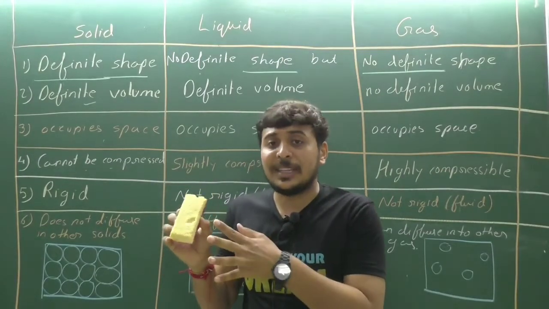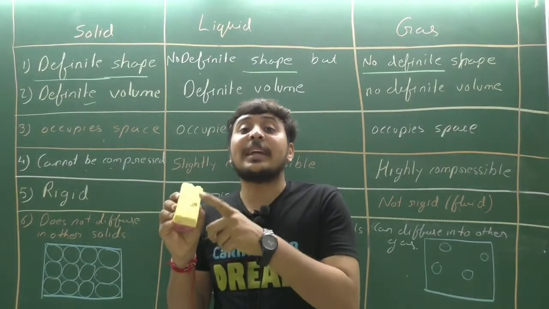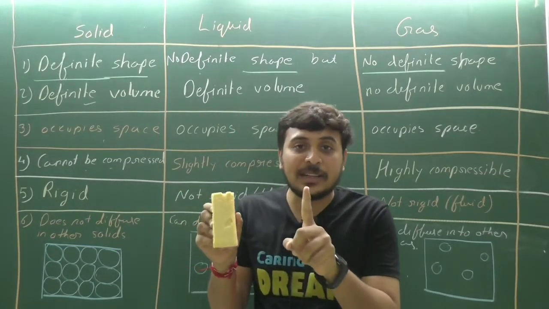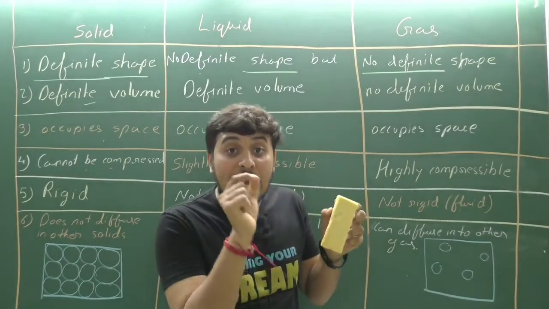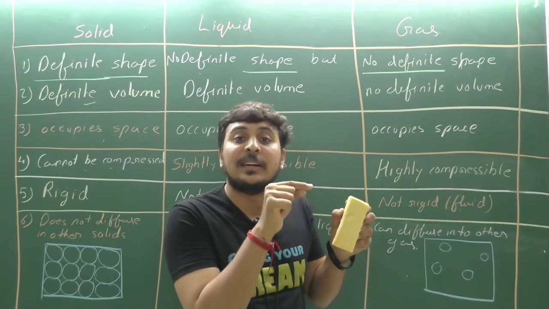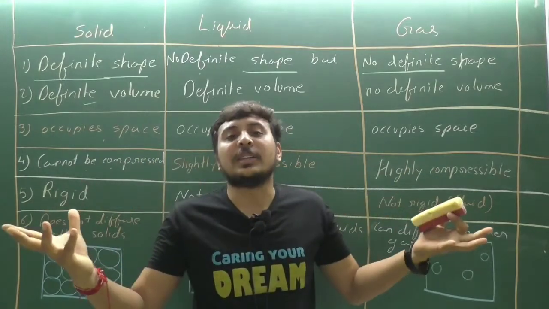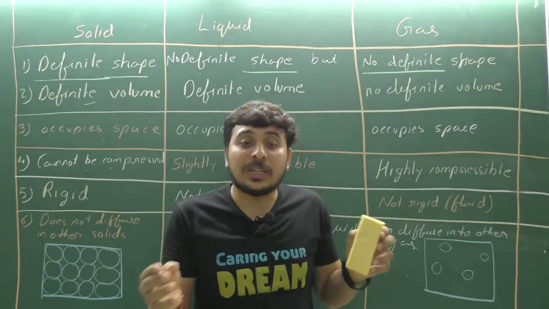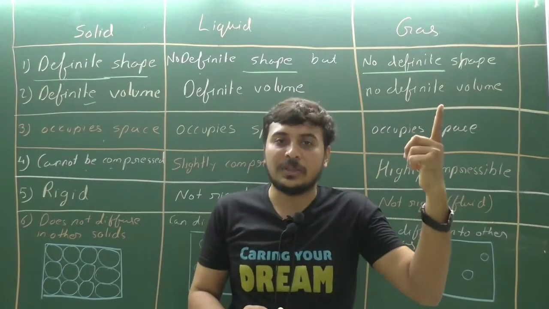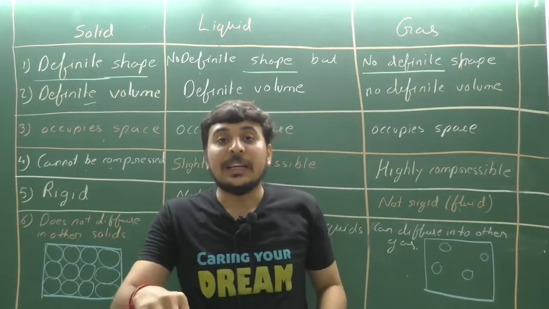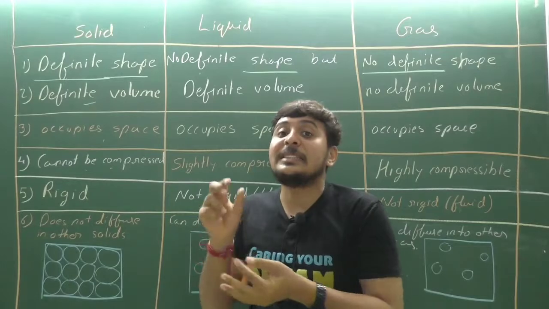Even though it is not an exception, if we see this in a knowledgeable way, it is not the solid that gets compressed. There are air particles inside the sponge, and when we press the sponge, the air particles move outside and the sponge gets compressed. So it is not the solid, it is actually the gas which is moving out. Clear?